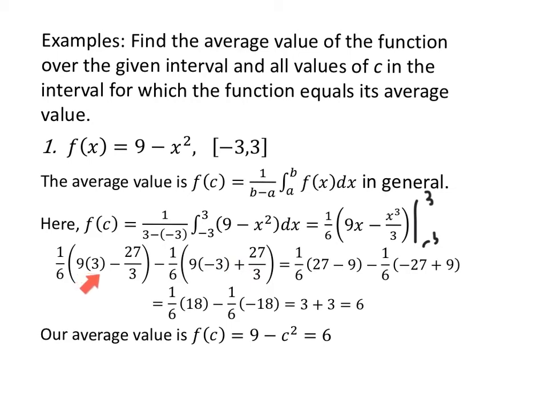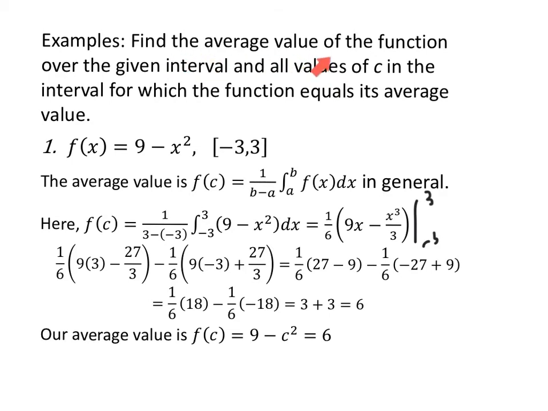But 9 times 3 is 27. 27 divided by 3 is 9. Negative 27 and a positive 9. What do I have here? 27 minus 9 is 18. Negative 27 plus 9 is negative 18. 1/6 of 18 is 3. 1/6 of 18 is again 3, but these two negatives tell me to add. So 3 and 3 make 6. It turns out that our average value, f of c, is 9 minus c squared, which equals 6. So a height of 6 is our average value.